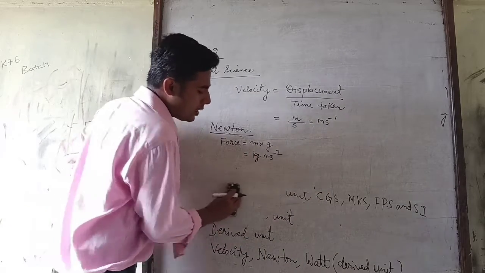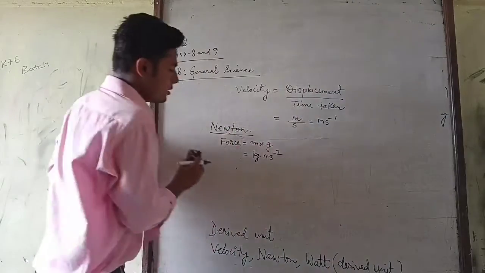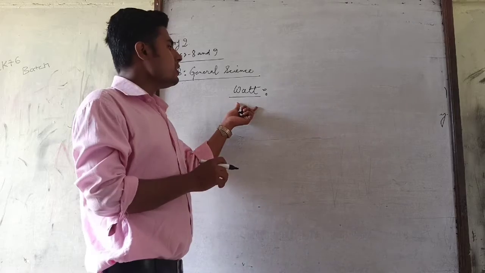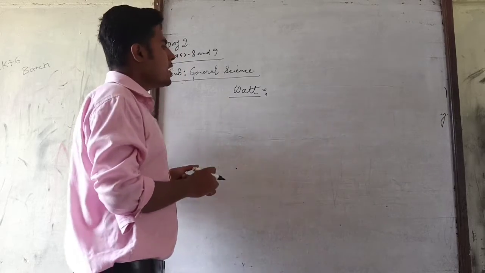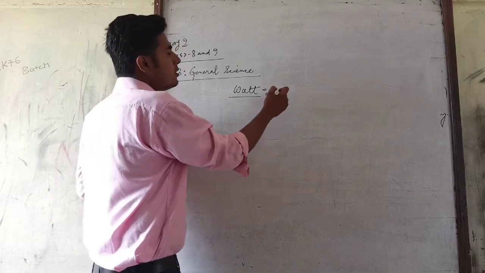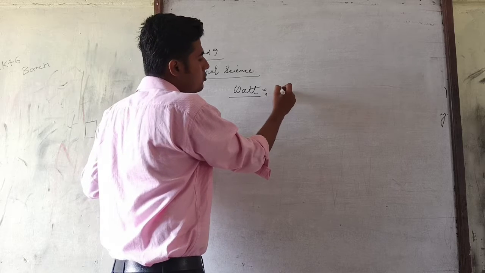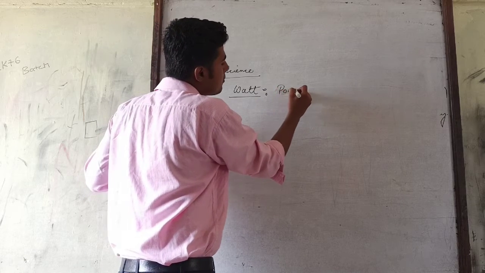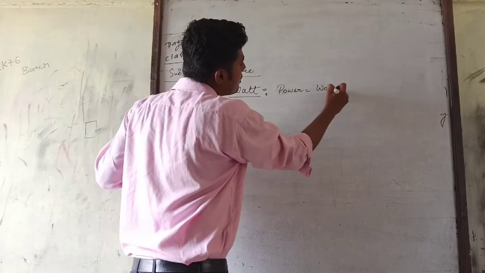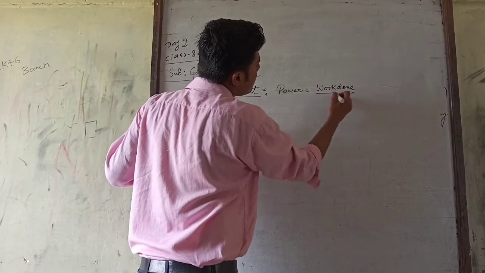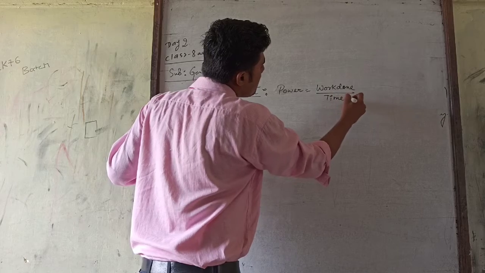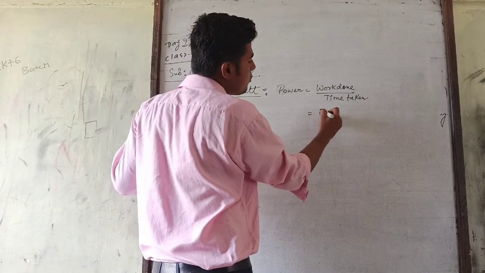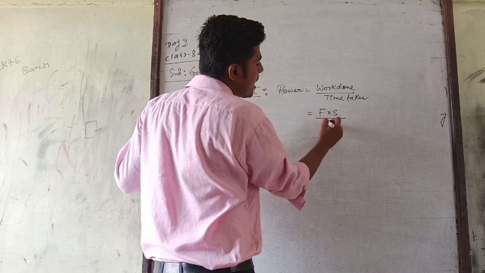So the next is why watt is a derived unit. So what is watt? Watt is the unit of power. Power is equal to work done by time taken. Now work done is equal to force into displacement, by time taken.